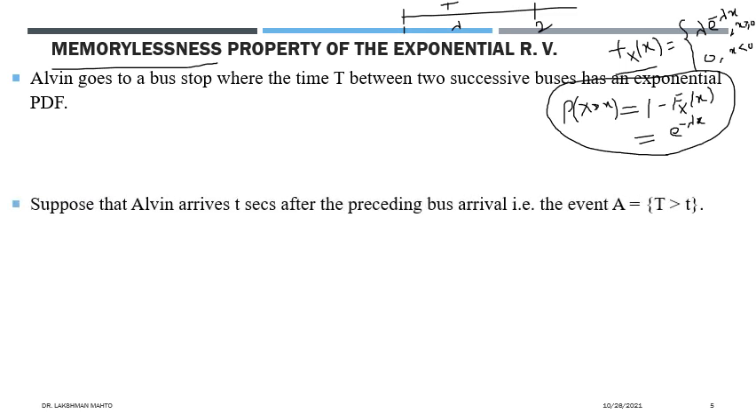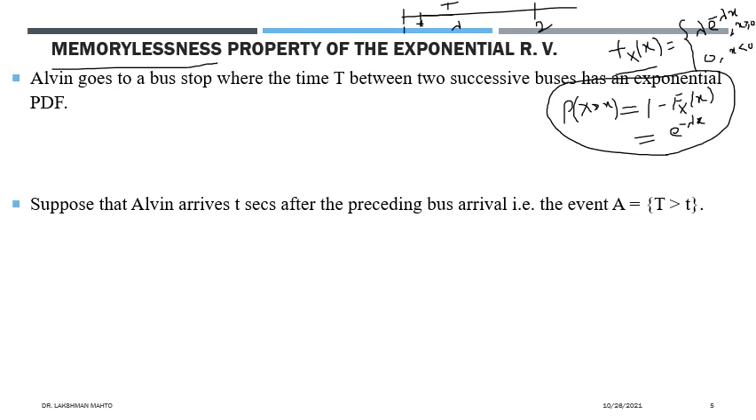Now, suppose that Alvin arrived t seconds after the preceding bus arrives. Suppose bus 1 is arriving at this juncture. After that arrival, call it t, after t seconds, Alvin is arriving at the bus stop. Then he can't catch the first bus because it has already gone, it has already proceeded. So Alvin has to wait for the second bus.